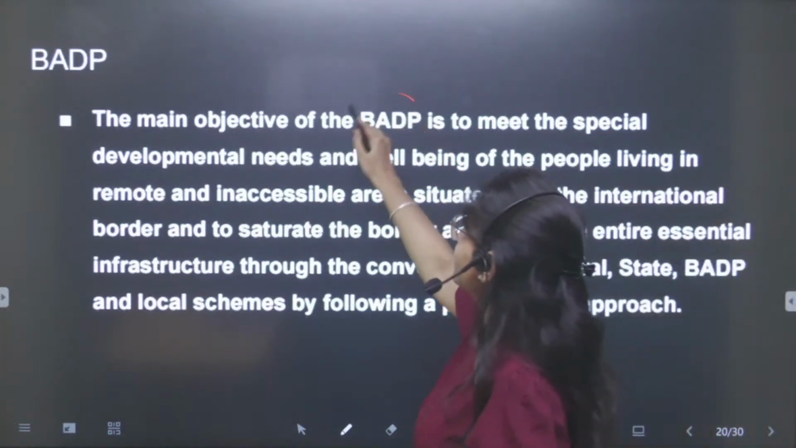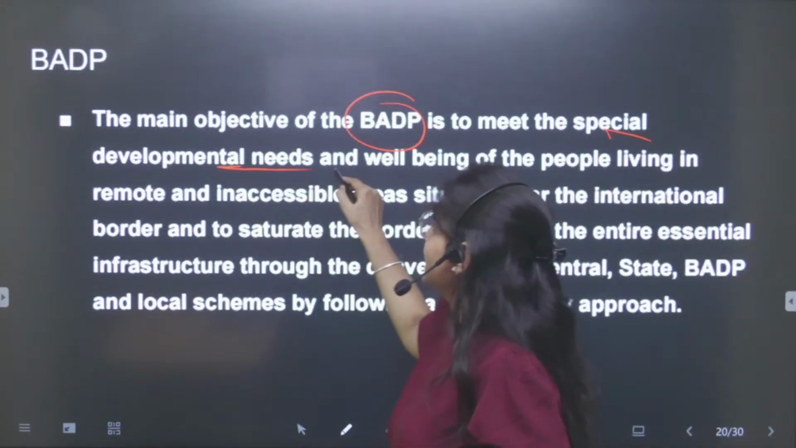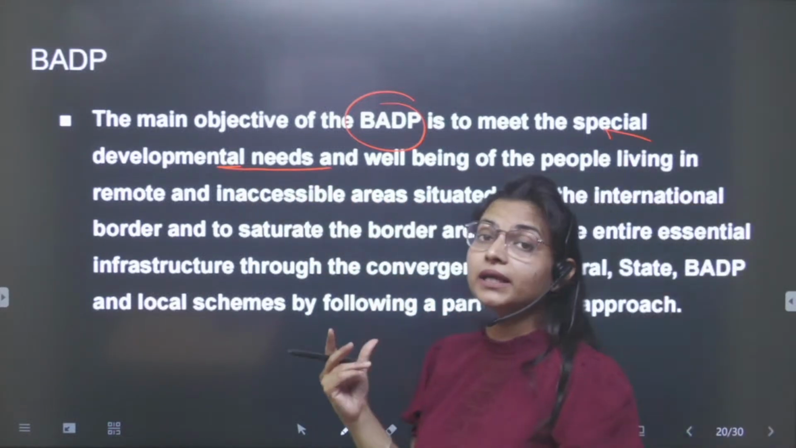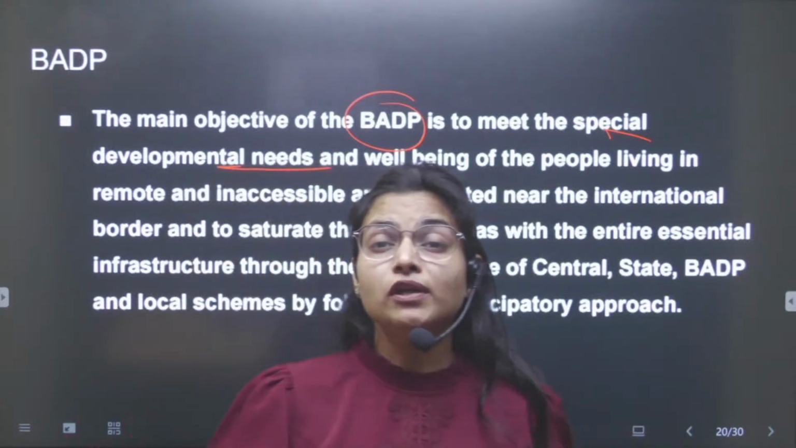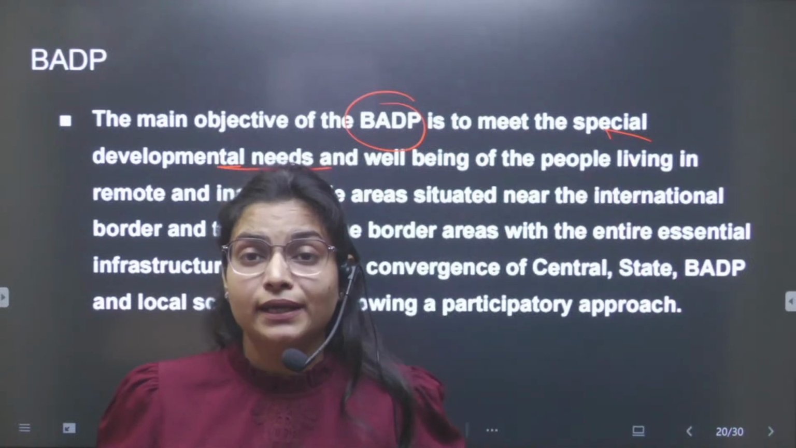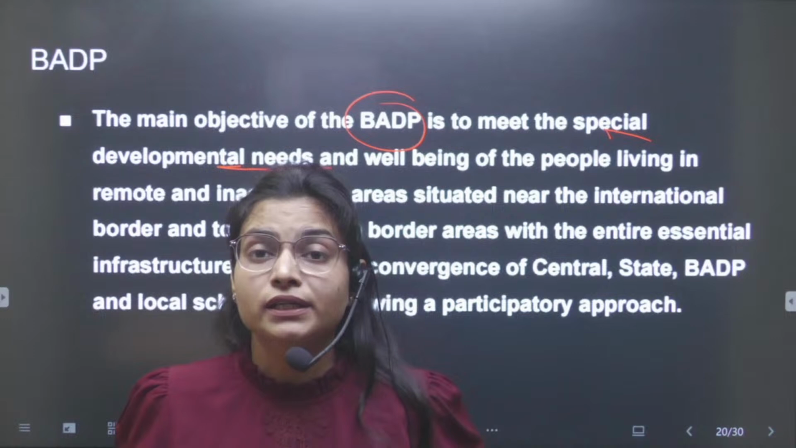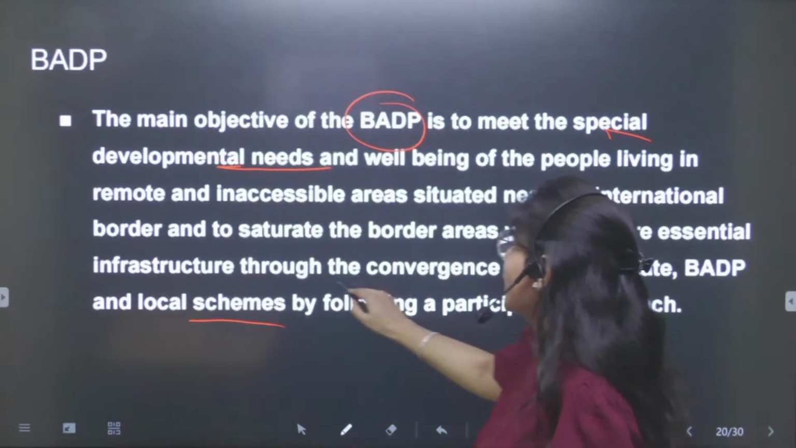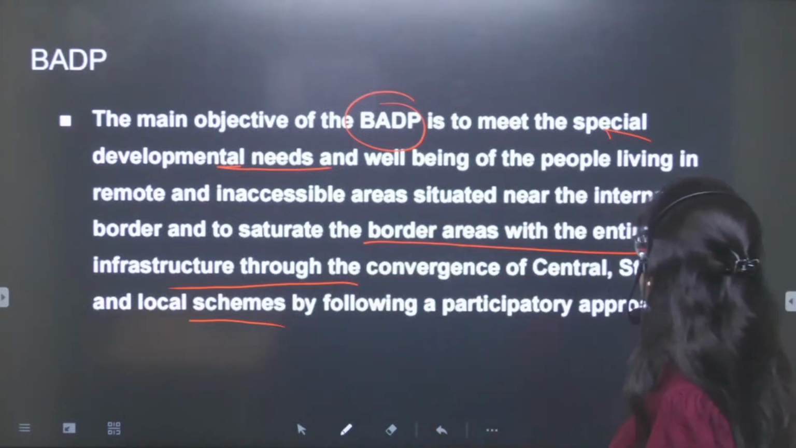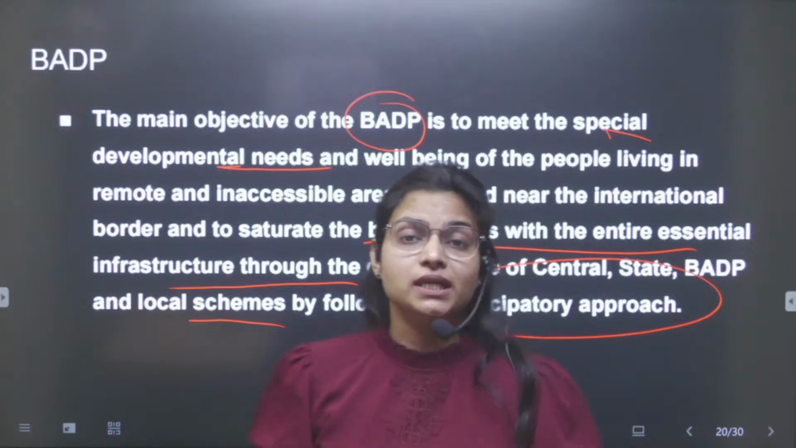The main objective of the border area development program will be special developmental needs. So basically we are building or developing the border areas so that they will not be radicalized by other terrorist groups. The vulnerability should not be taken advantage of by them, by providing local schemes and infrastructure so that we could have a participatory approach with the community as well.